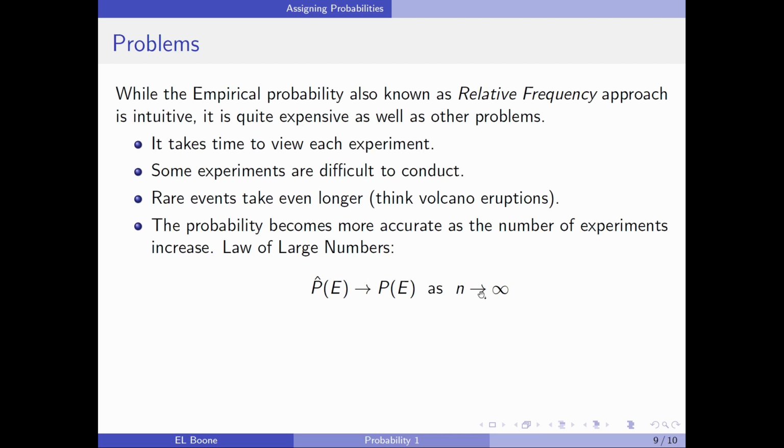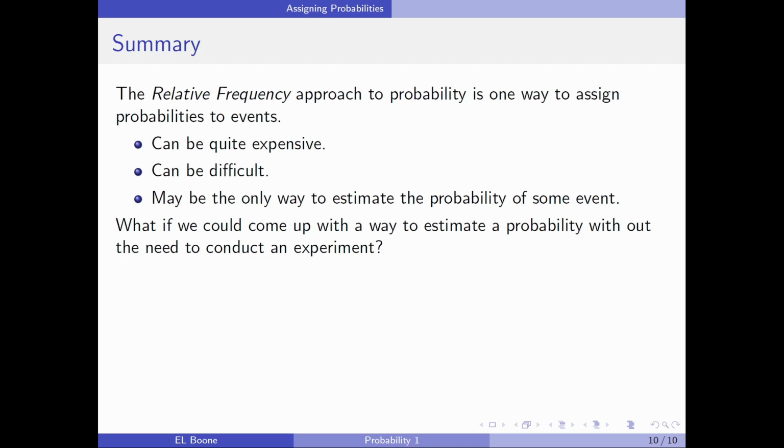So if we can do lots of experiments, like on a computer, that would be great, because then we can see what the outcome is. We've looked at this relative frequency approach, and it's one way to assign probabilities to events. It can be expensive, it can be difficult. However, it may be the only way to estimate the probability of some event.